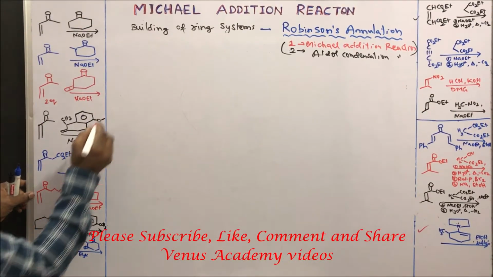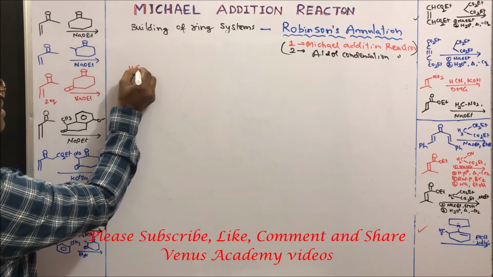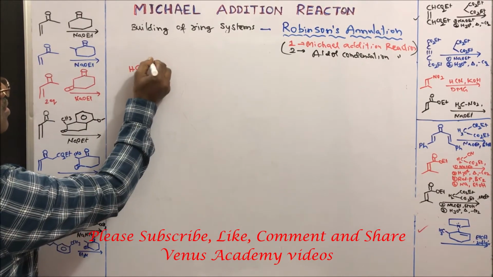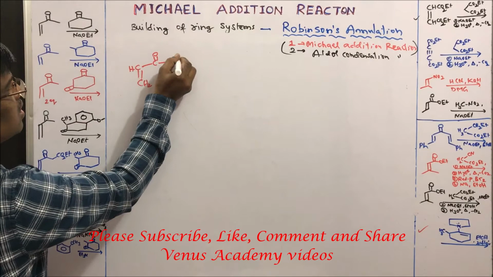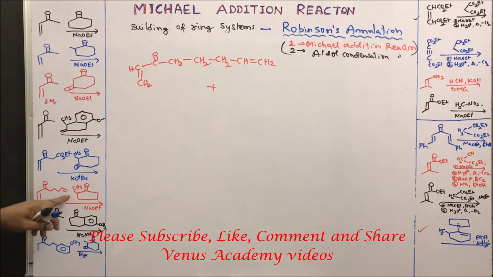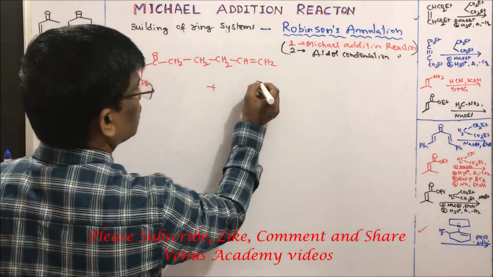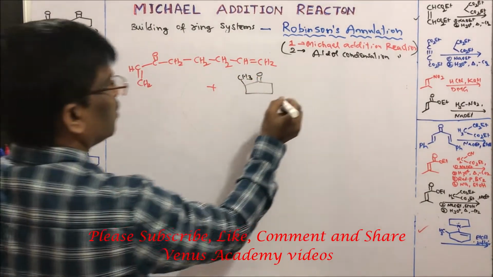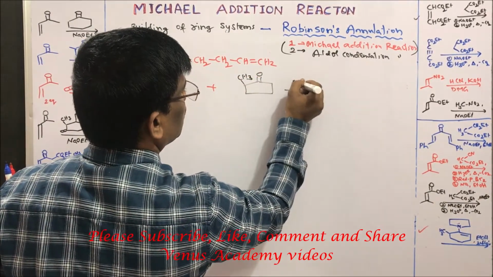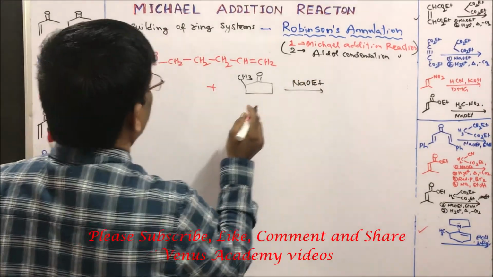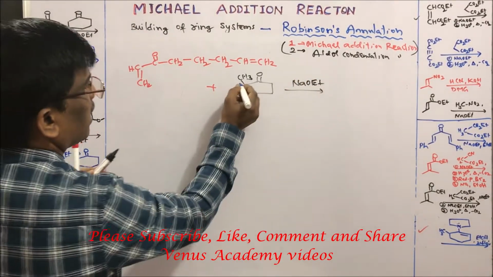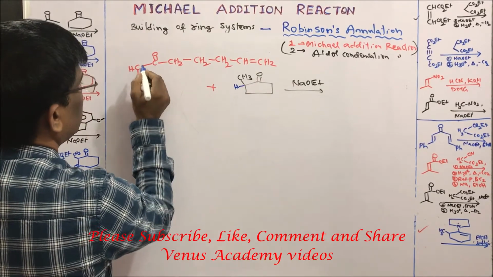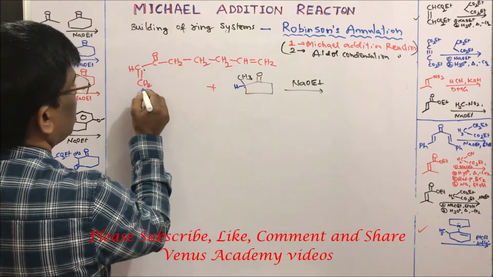Yes, let us take another example where CH double bond CH2 and CO, when I treat it with cyclopentanone, alpha methyl cyclopentanone, in presence of sodium ethoxide. What is going to happen? Simply take up this proton, add to here, and this carbon adds to here.